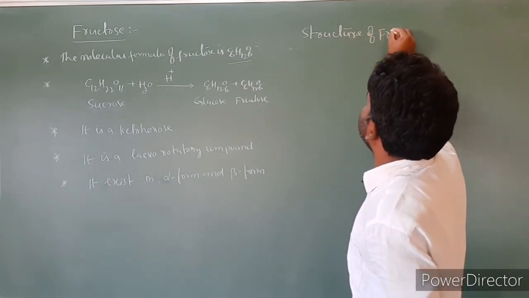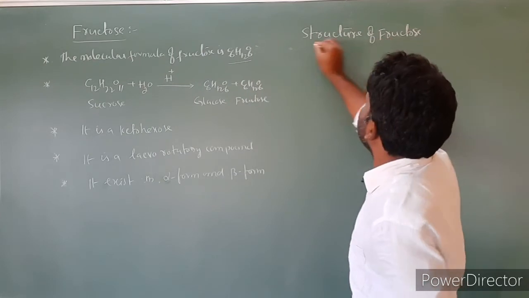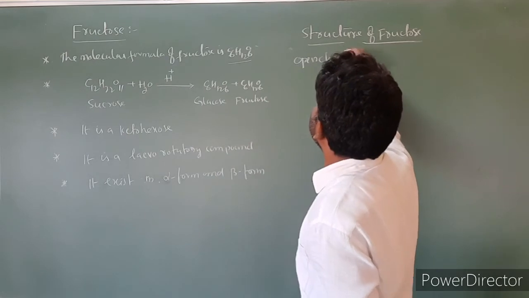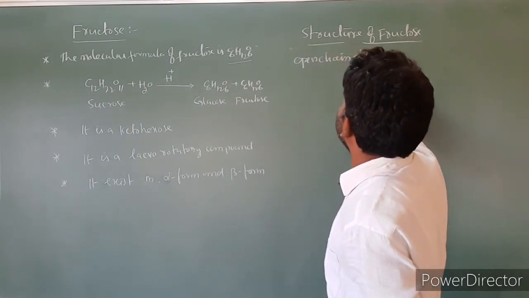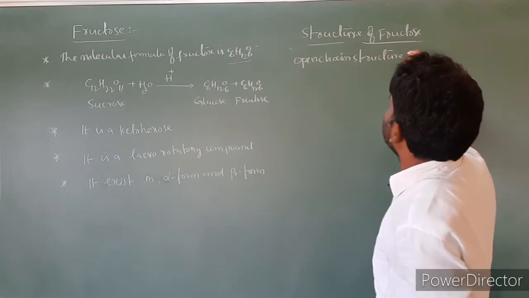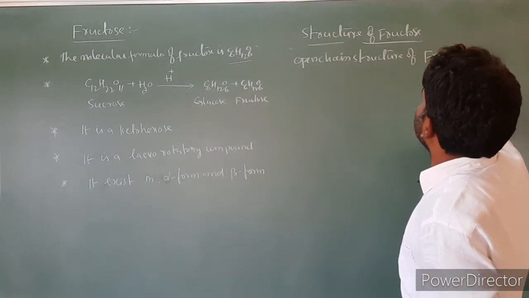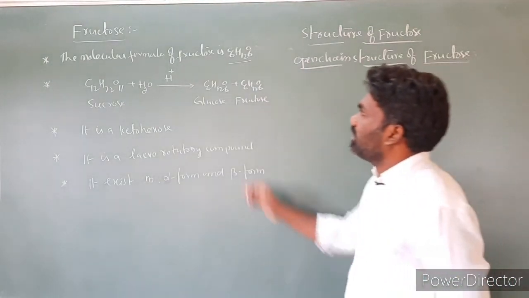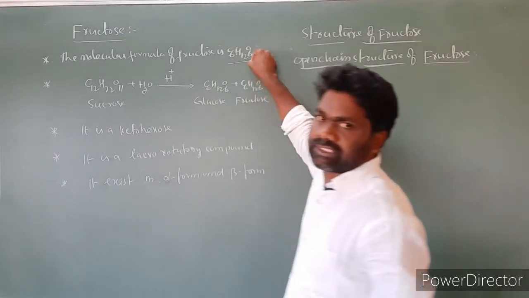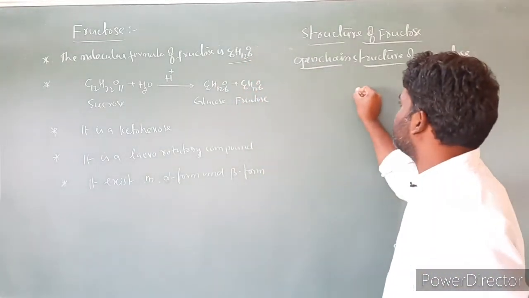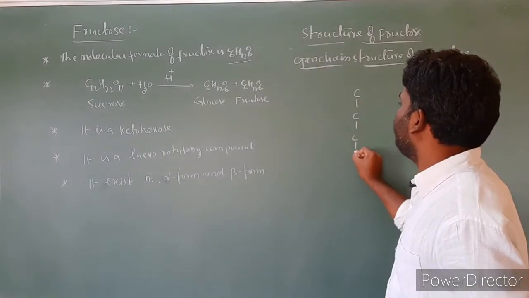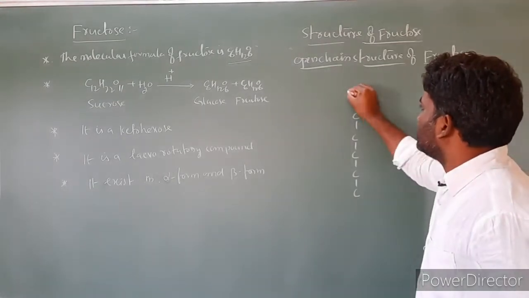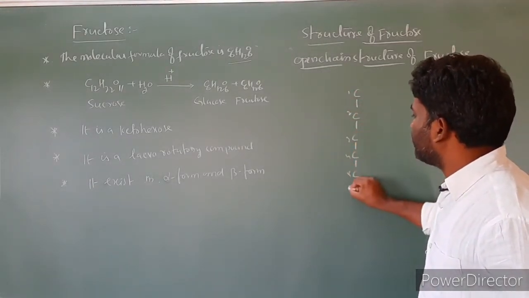Structure of fructose, in that open chain. Open chain structure of fructose. So already we know that the molecular formula of fructose is C6H12O6. That means it contains 6 carbon atoms. I am taking 6 carbons in a straight chain: 1, 2, 3, 4, 5, 6. In the fructose molecule, this is the first carbon, second carbon, third carbon, fourth carbon, fifth carbon, sixth carbon.